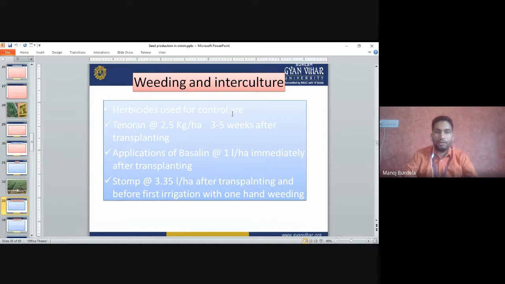Stomp we will apply at 3.35 liter per hectare after transplanting and before first irrigation. After that we will go for one hand weeding.